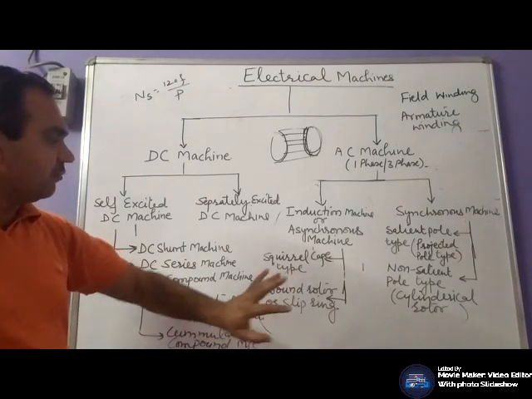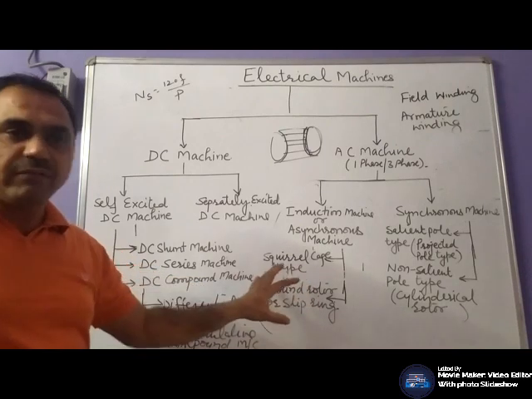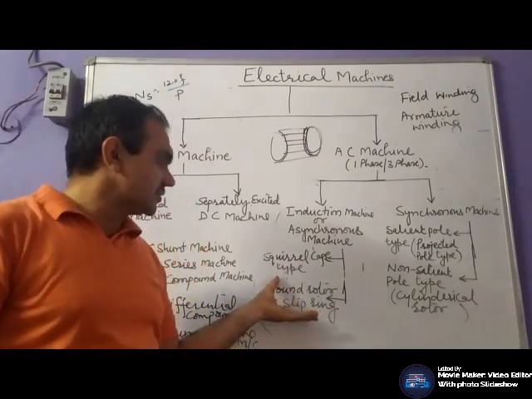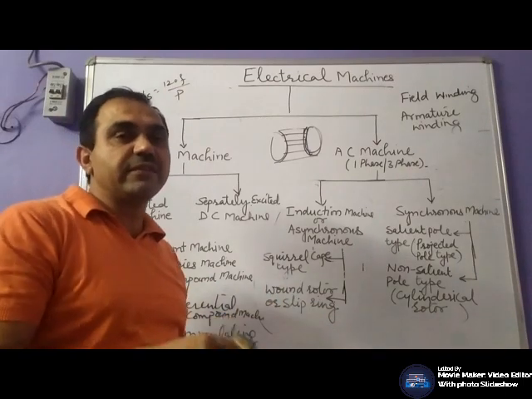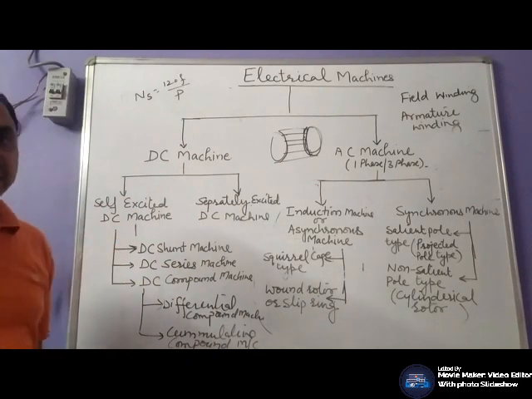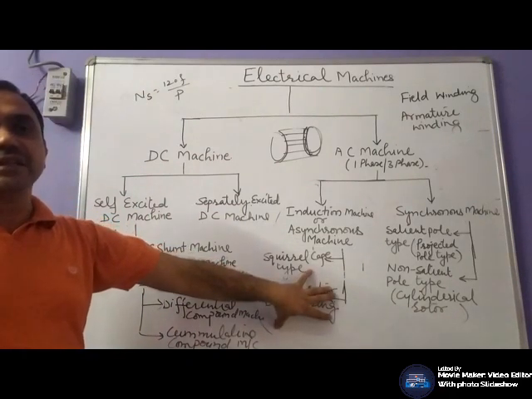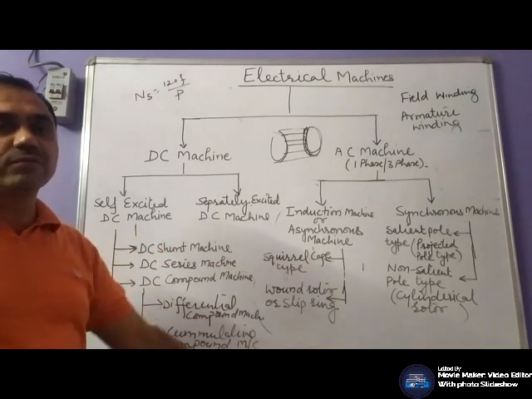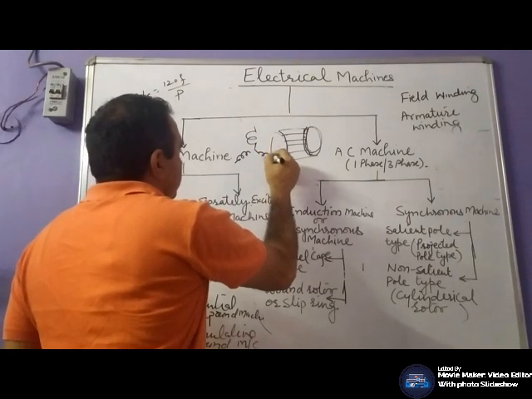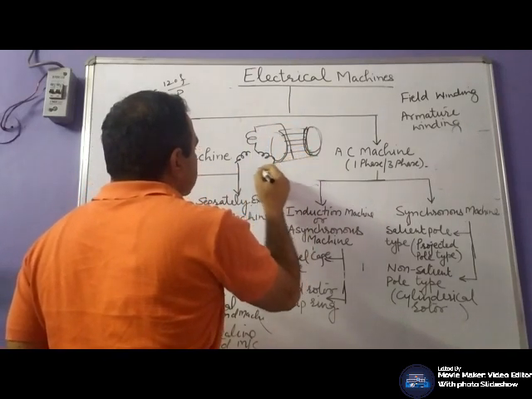Whereas in case of wound rotor or slip ring induction motor, a winding is placed. In case of three-phase slip ring induction motor, a three-phase winding is placed on the rotor, and that winding is not connected to an external supply.